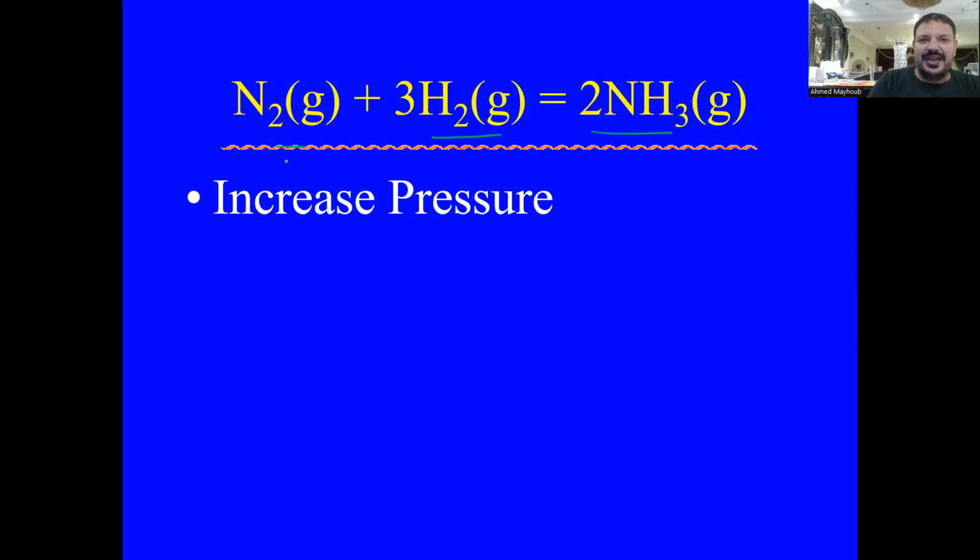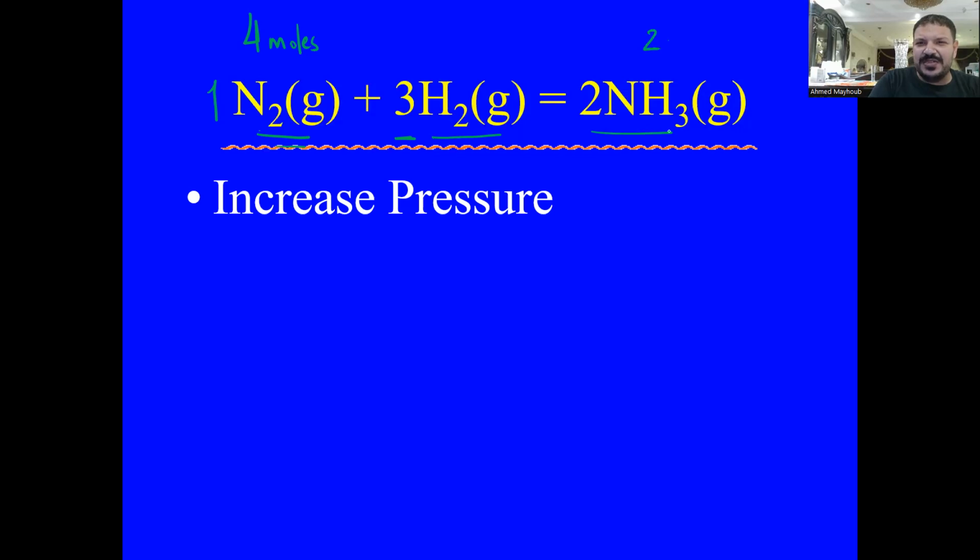On the reactant side, we have 1 mole of nitrogen plus 3 moles of hydrogen, a total of 4 moles of gases. But on the product side, we have only ammonia, and it's 2 moles.